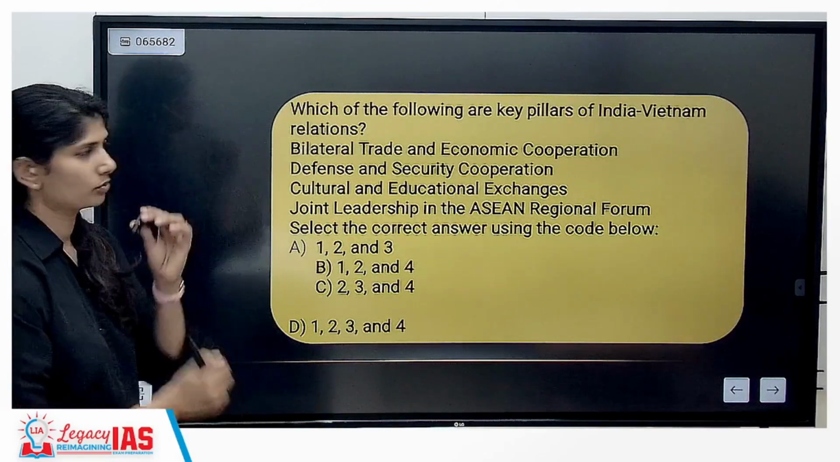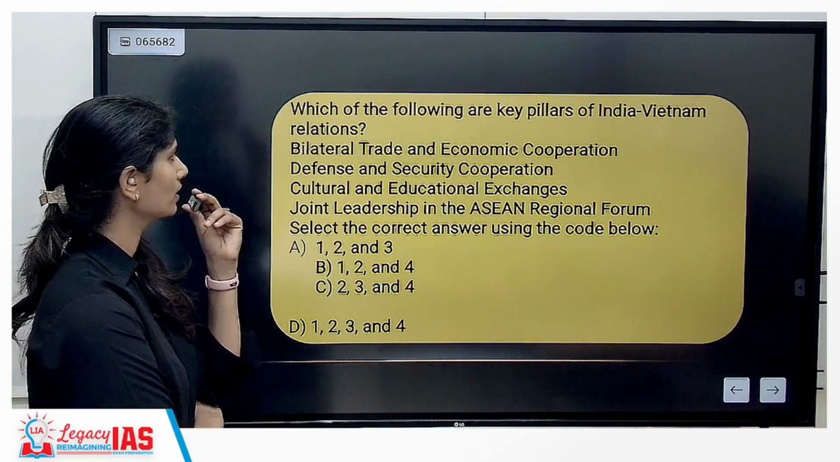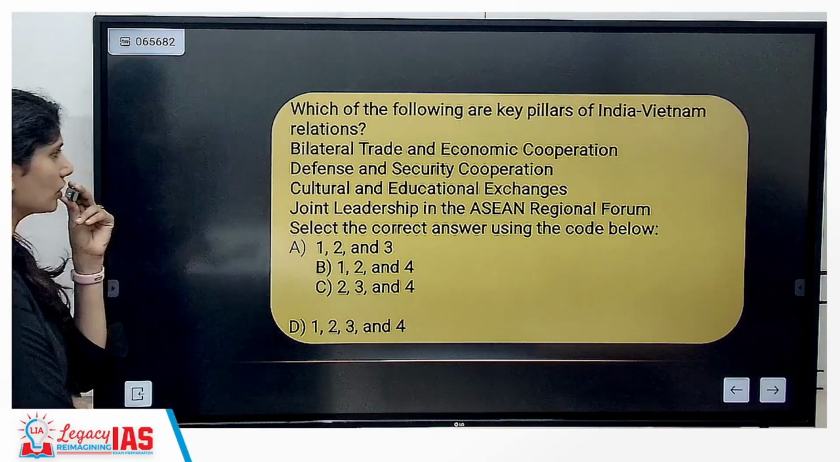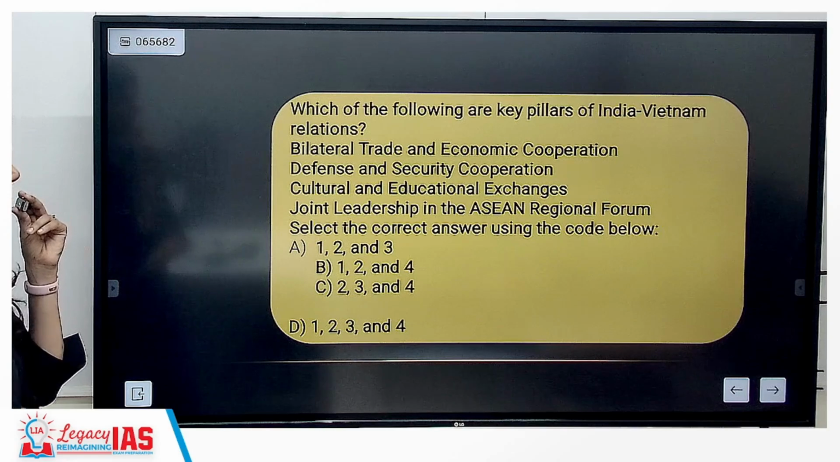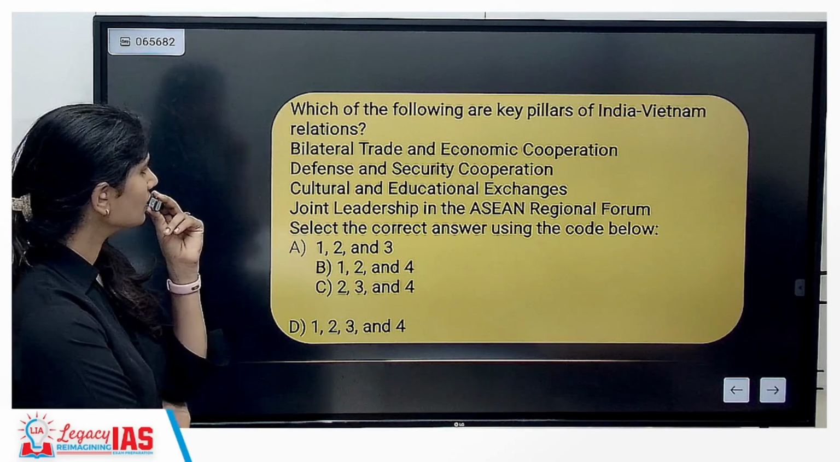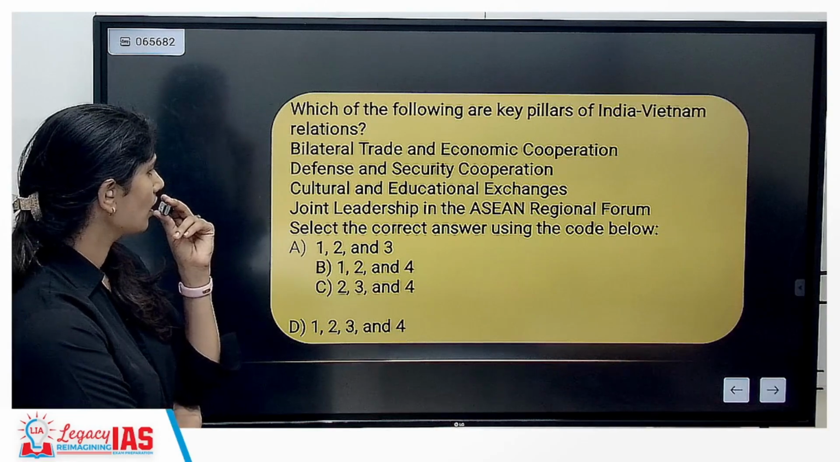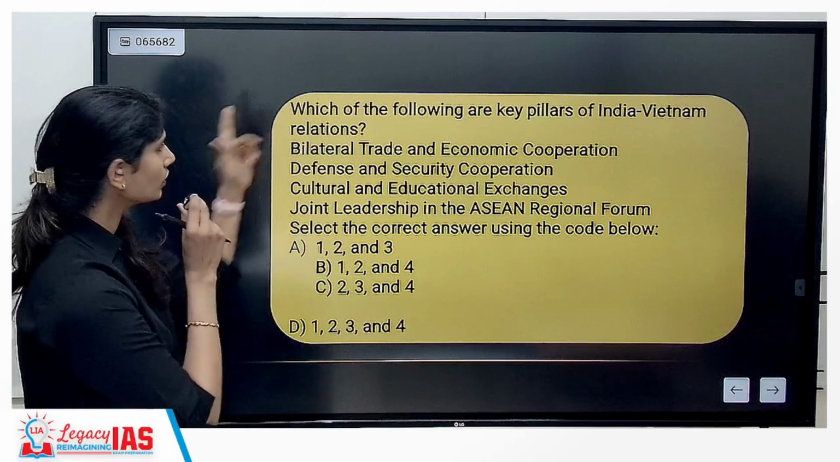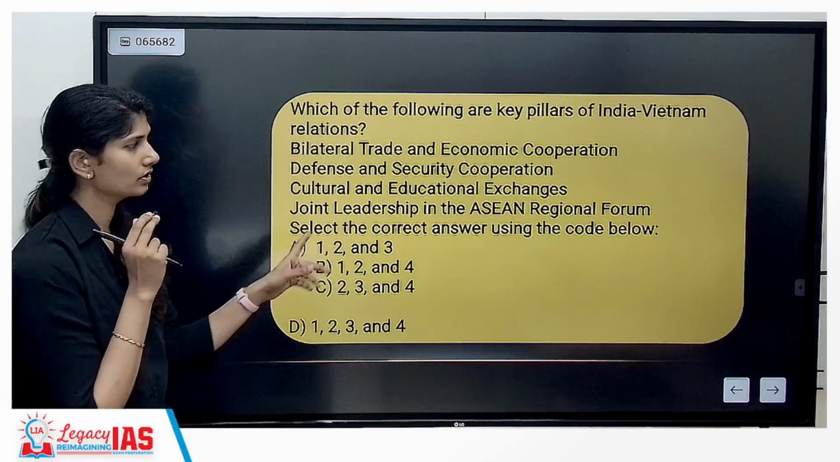Let's look at some of the possible questions. Which of the following are the key pillars of India-Vietnam relations? Bilateral trade and economic cooperation, defense and security cooperation, cultural and educational exchanges, joint leadership in ASEAN regional forum. All of these are the correct answer. So it is 1, 2, 3.